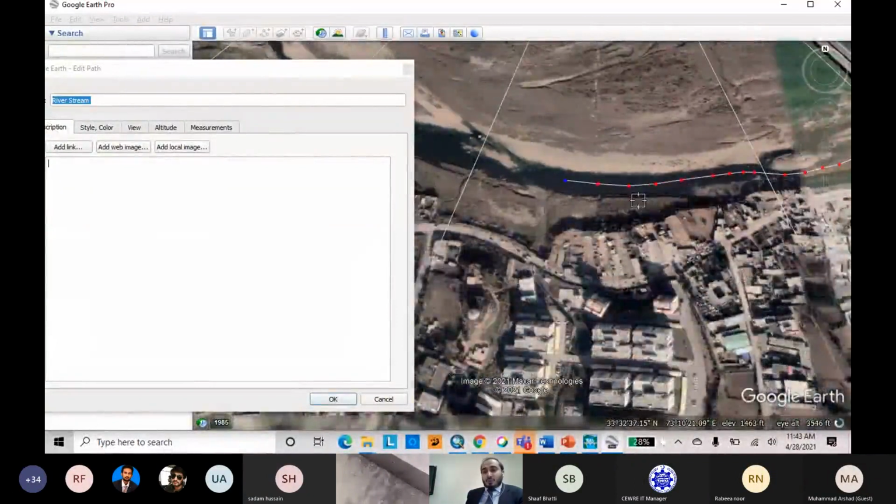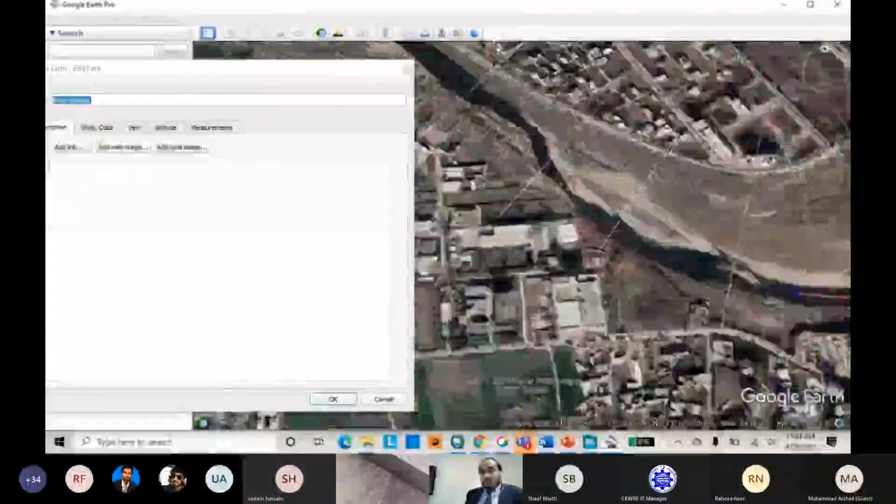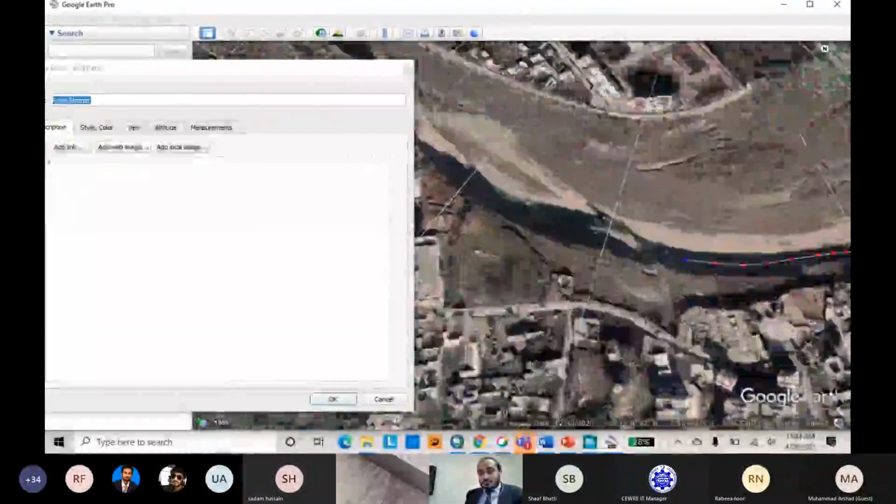In this way, you can digitize your required feature from Google Earth.